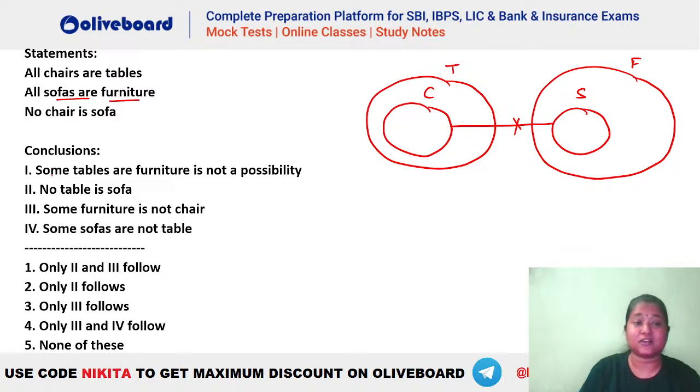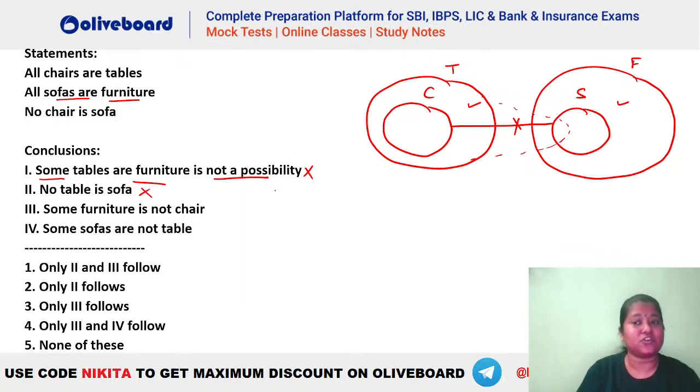Now let's check the conclusions. Some tables are furniture is not a possibility. It is wrong. Why? Because some tables are furniture is a possibility is right. So not a possibility will be false. So this is wrong here. No table is sofa. You can see no table is sofa will not be right because there is a portion of table which can interact with sofa. We could have drawn the table like this as well, so they can interact with each other. So not the right one.